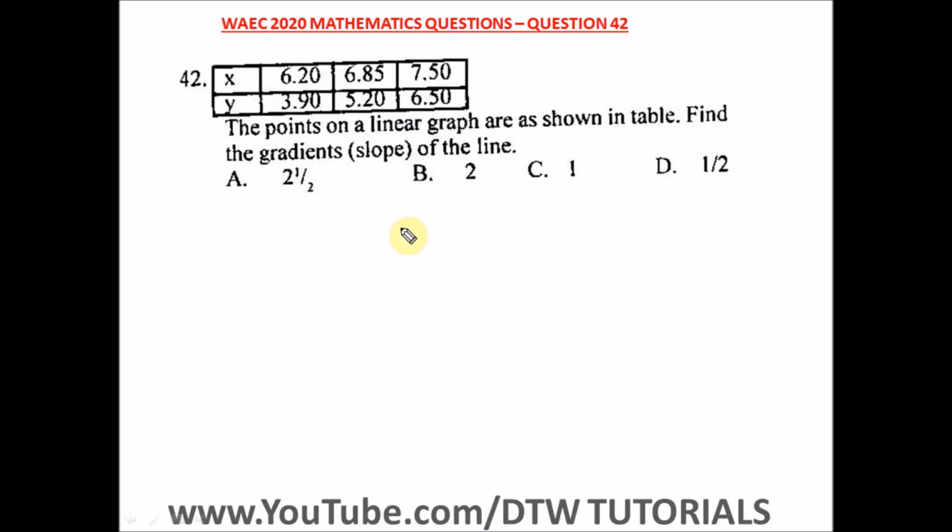Question 42 of the WAEC 2020 mathematics past question, that's your WASSCE exam. It says the point on the linear graph as shown in the table. So we have this, find the gradient, that's the slope of the line.